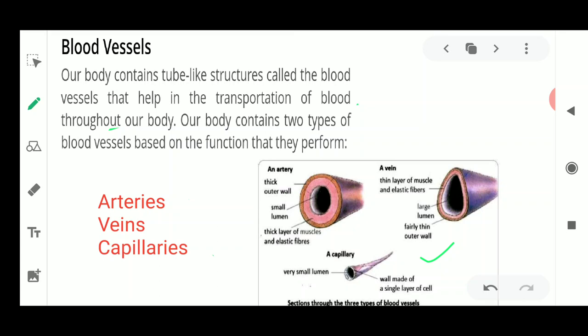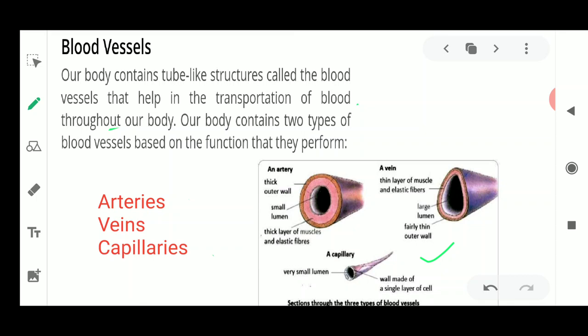So we have seen what these arteries, veins and capillaries are. Now why are we studying this here? Because we are dealing with the blood, and where will this blood flow? This blood will flow in tube-like structures known as blood vessels, and they are of three types: arteries, veins and capillaries. The artery has a small space for the flow of the blood, which means the blood will be flowing under very high pressure.